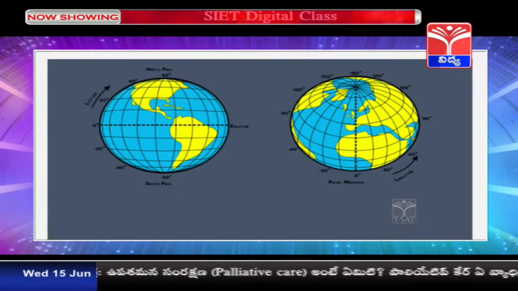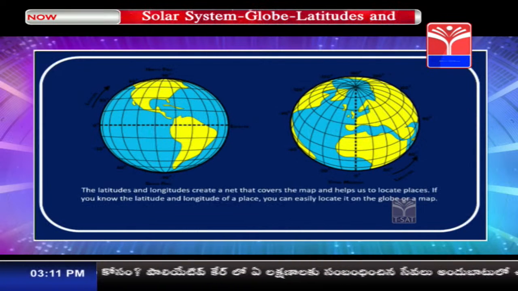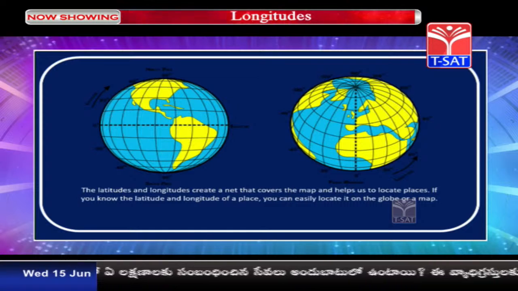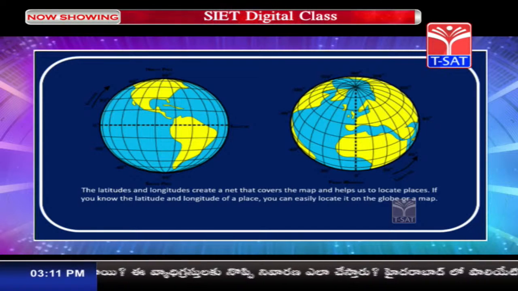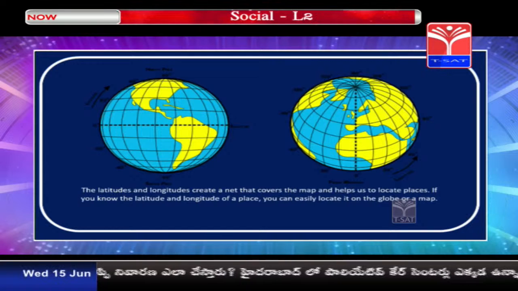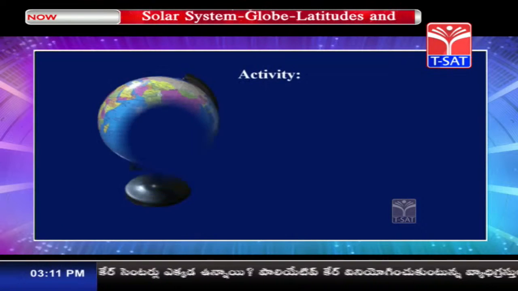So children, these two lines together form a net, and because of this net, it is very easy for us to locate places. If you know the latitude and longitude of a place, you can easily locate it on the globe or a map. Now based upon this, children, here comes your activity.